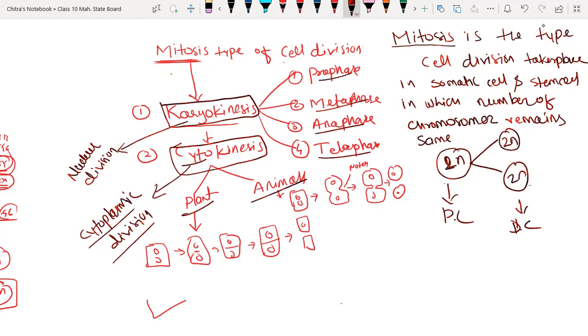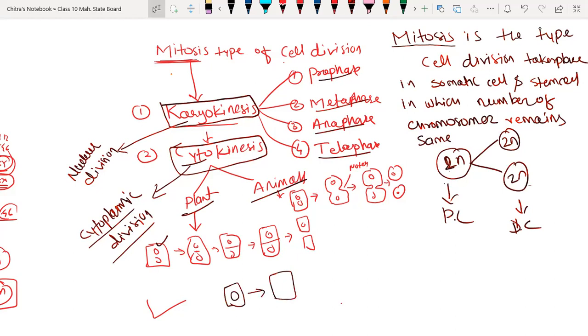In a plant cell, once the karyokinesis completes, we get two nuclei in a cell. Here we have the first cell, which is going to divide.